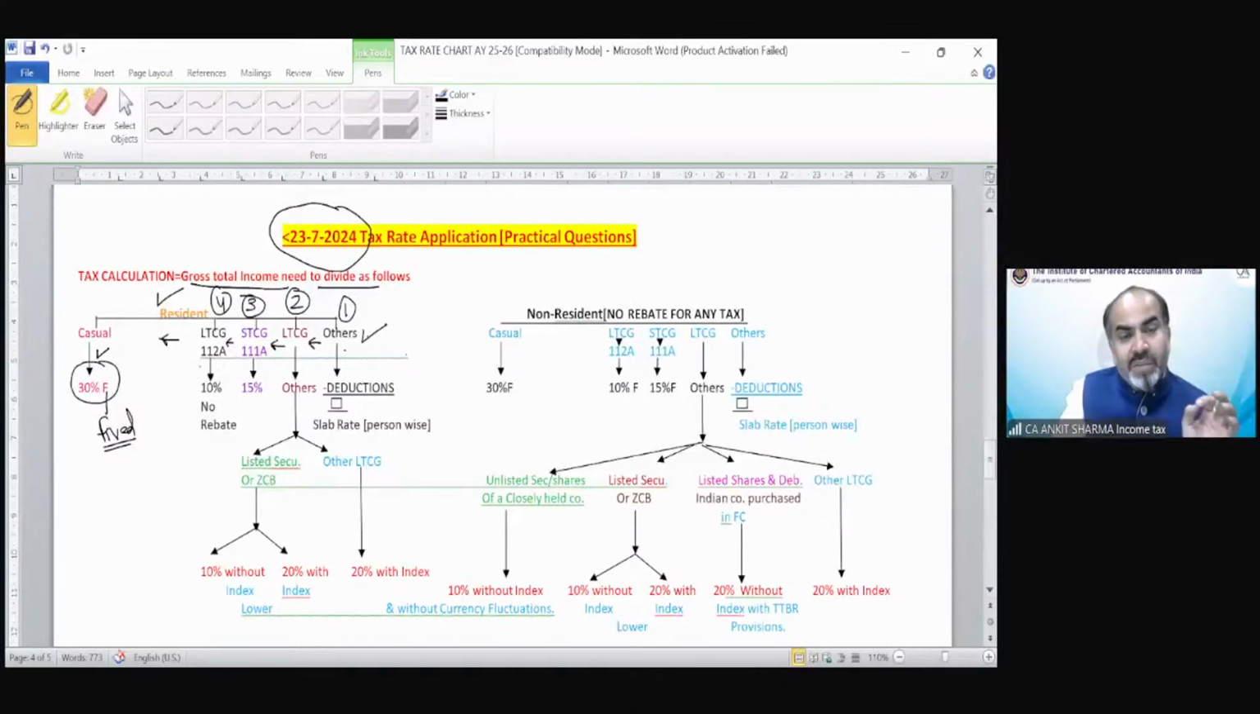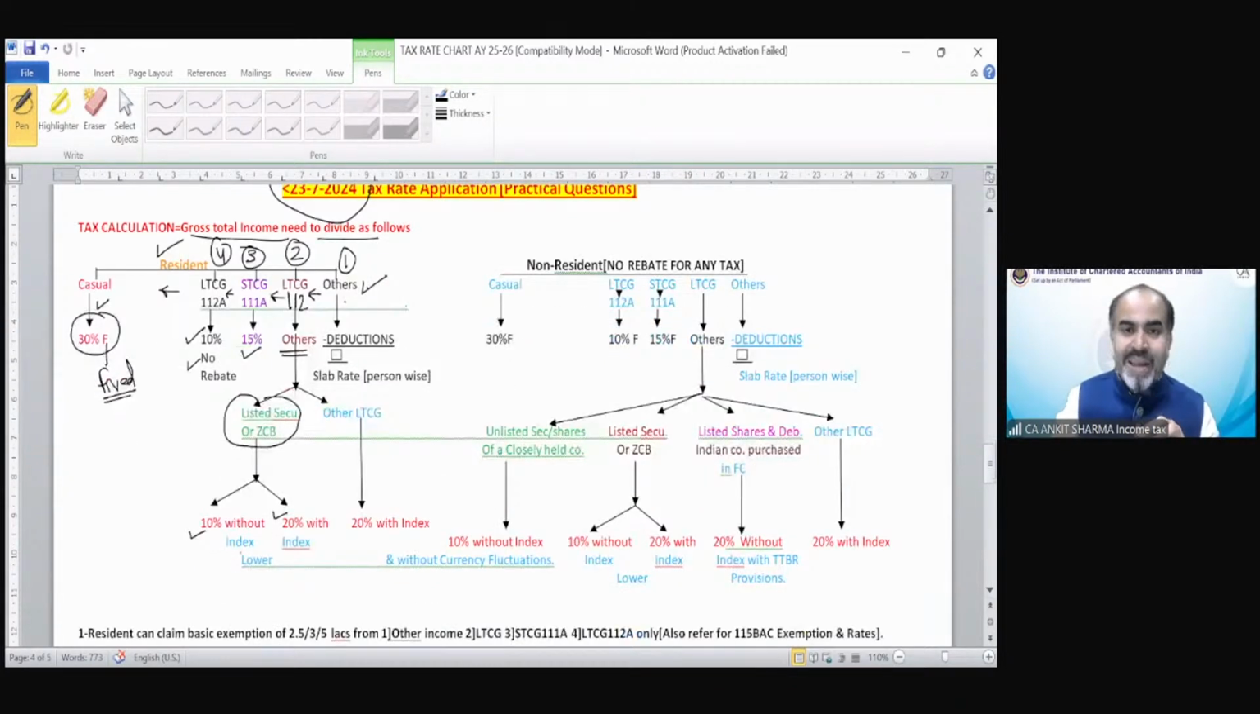If there is any long-term capital gain under 112A, the rate is 10%. You cannot claim the rebate out of it. If that is short-term capital gain 111A, then the rate is 15%. If that is other long-term capital gain, that means section 112 others, then it will be divided into two categories. If it is a listed security or zero coupon bond, the tax would be 10% without index, or 20% with index.